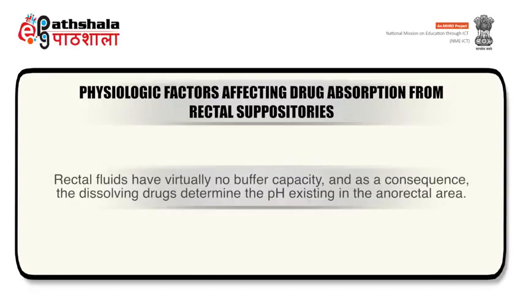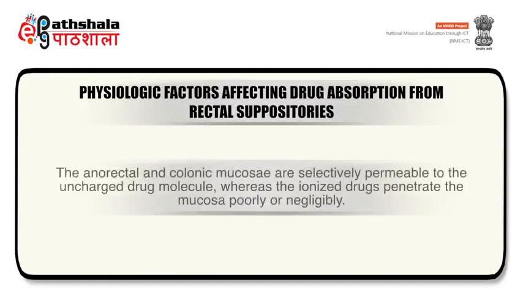Rectal fluids have virtually no buffer capacity, and as a consequence, the dissolving drugs determine the pH existing in the anorectal area. The anorectal and colonic mucosae are selectively permeable to the uncharged drug molecule, whereas the ionized drugs penetrate the mucosa poorly or negligibly.